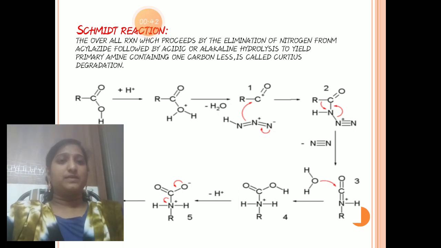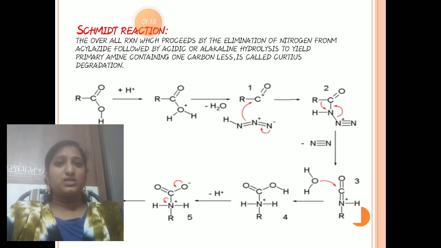Then it reacts with a water molecule and loses H plus, and finally gives R-NH2 and carbon dioxide. So in this Schmidt reaction, acid groups are converted into amines. In this R group we can take different types of R groups, and finally get different types of amines. We can take benzoic acid, and finally we get aniline or aminobenzene, like that.